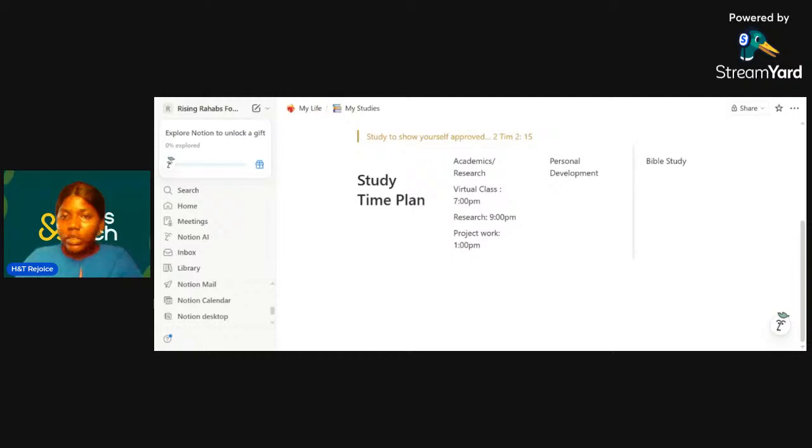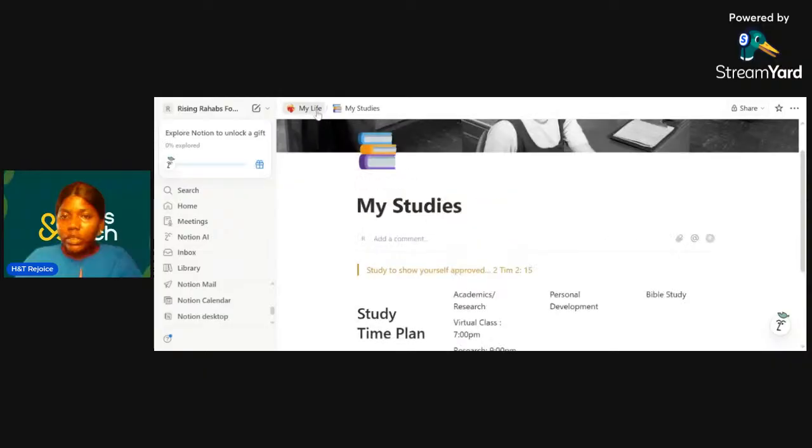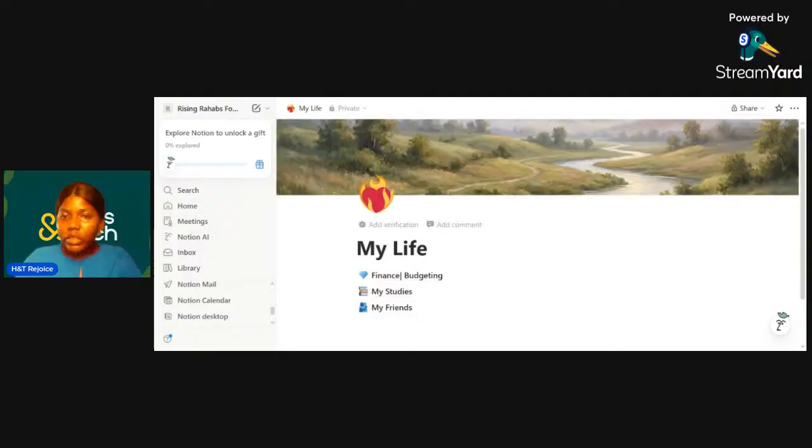And this, I didn't bother to fill out because you have an idea from what this is already. So virtual class 7 p.m., research 9 p.m., project work 1 p.m. So you can actually use this to track your life. You can link it to your Google Calendar and set up reminders for yourself.